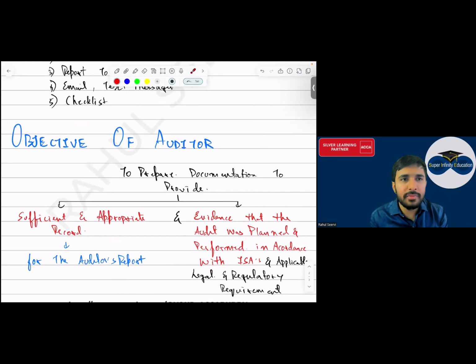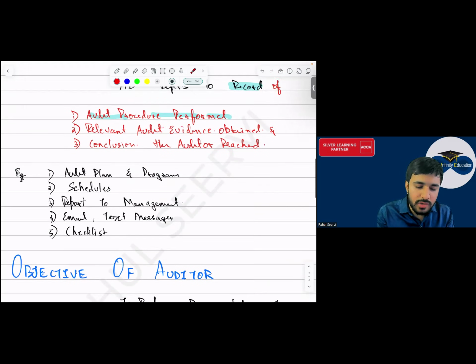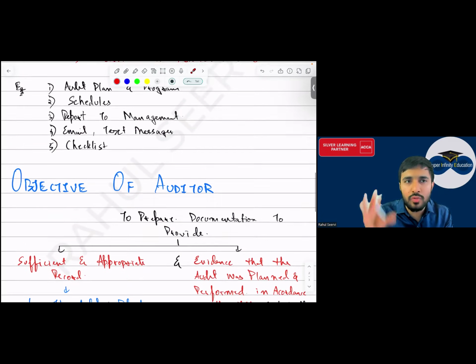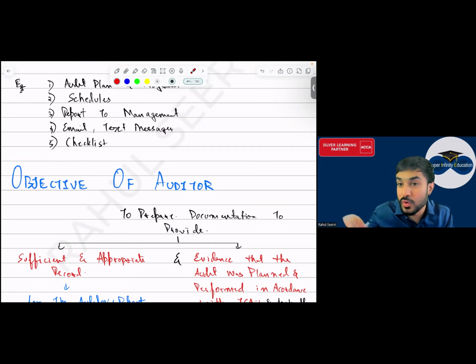Audit documentation का meaning क्या है? We maintain each and everything. What all we maintain, sir? Audit procedure which we have performed, audit evidence जो मिला, and conclusion the auditor has reached. जब अपन ने conclusion बनाया, on what basis? That also we have to document. हमको लिख के रखना है कि ये था, ये मेरा सोच था. This was my thinking at that time and I have done this, yes sir.